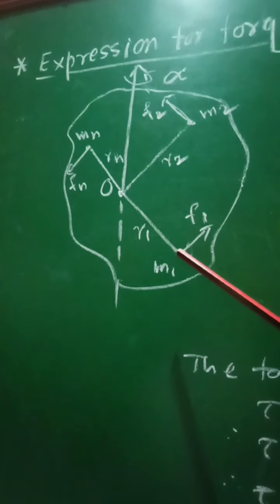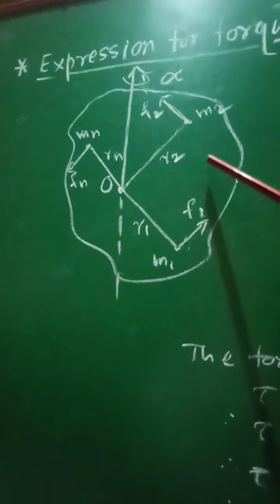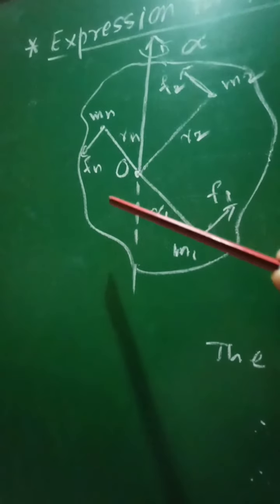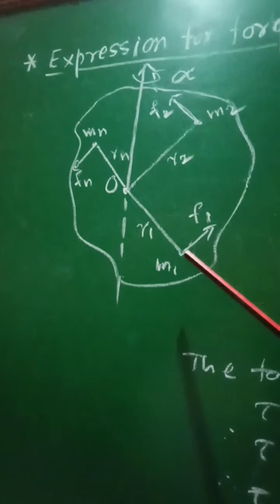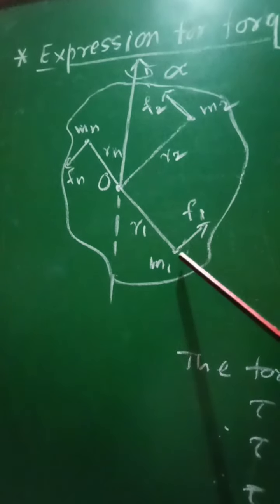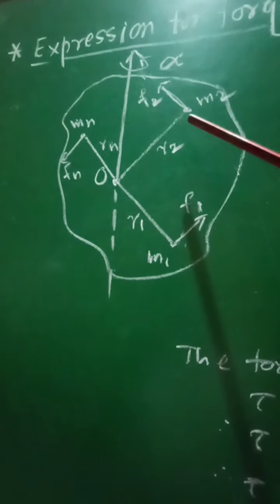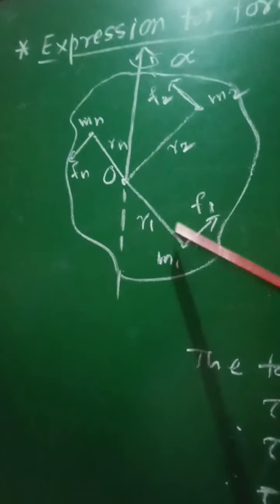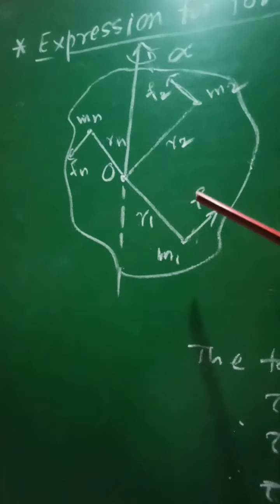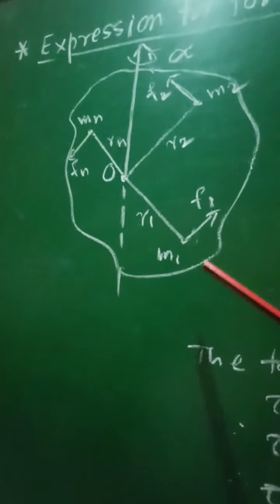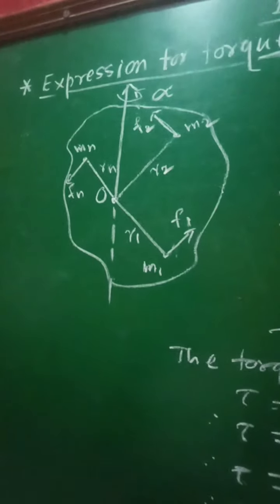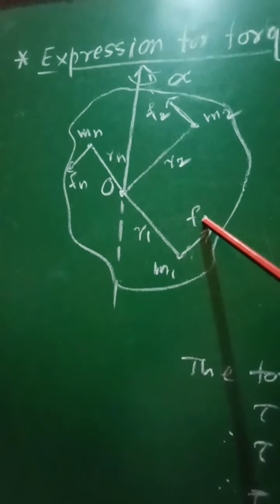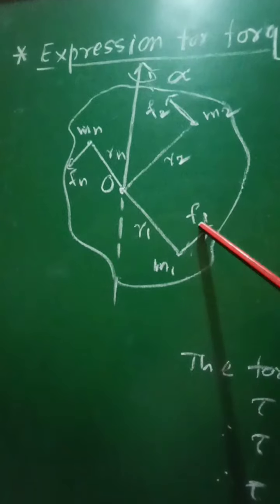Then the particles are performing circular motion about the axis of rotation and the body is performing rotational motion. Therefore, forces are acting on the particles of mass m1, m2, ... mn, and these forces are f1, f2, ... fn respectively. And therefore, linear acceleration will be possessed by these particles due to the action of these forces.